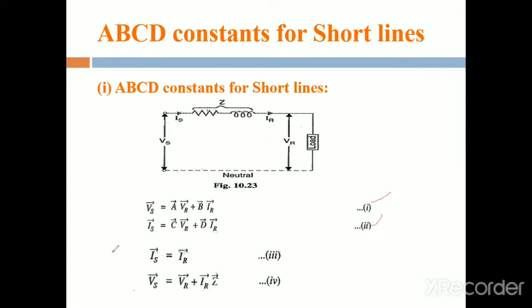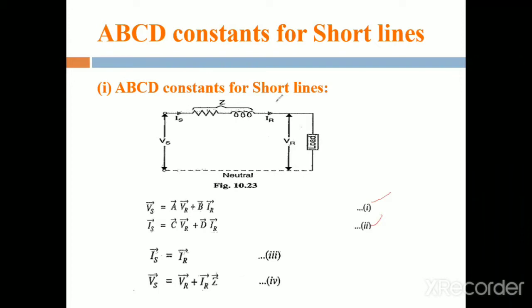Next, what is the formula for Is? In the case of a short transmission line, Is is approximately equal to Ir. This is equation number 3. Next, using this equivalent circuit diagram, we write down the sending end voltage Vs. Apply KVL in this equivalent circuit.